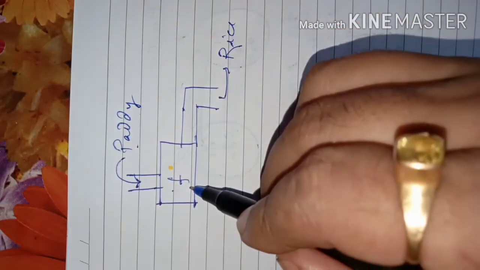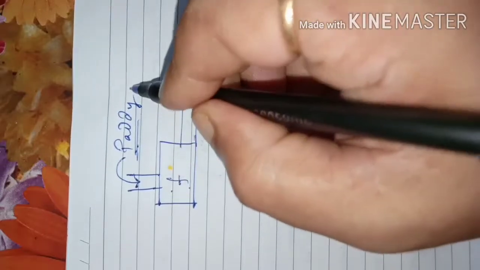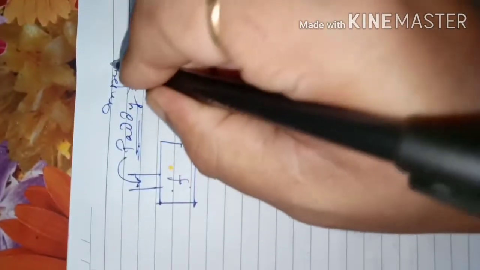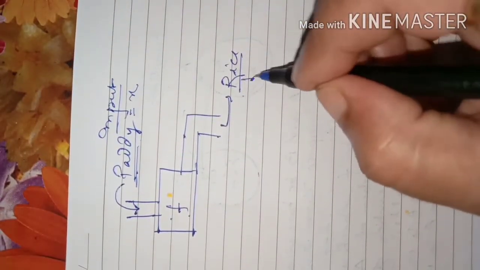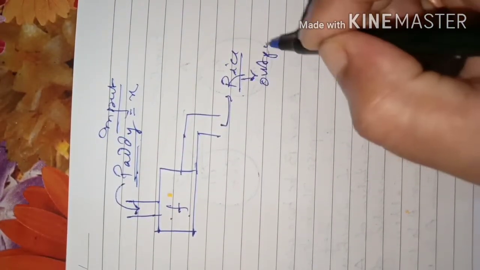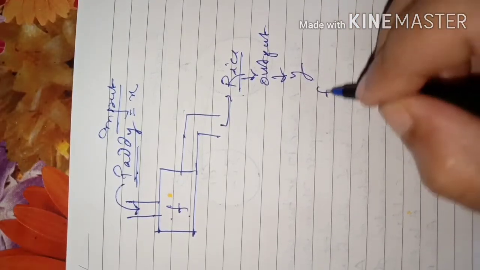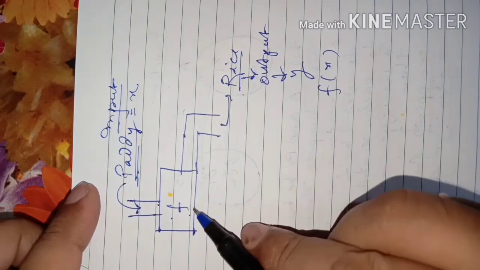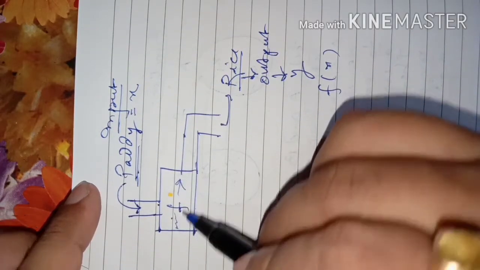Function is this one. Some processing is done, and this input is generally denoted by x. We can call it input also. And this rice is output. And this output generally we denote by y or f of x, because x was given in the machine, then after processing something has taken place.